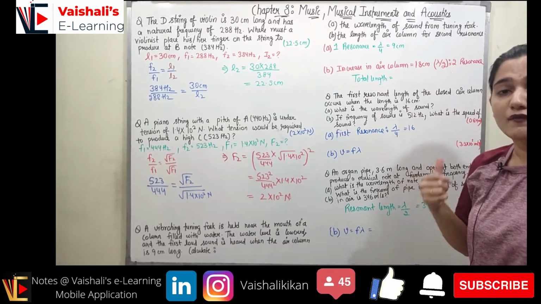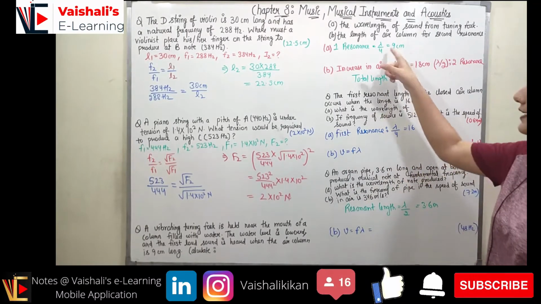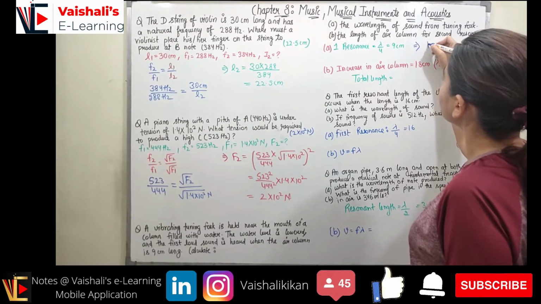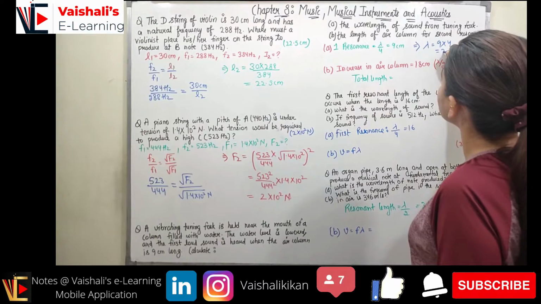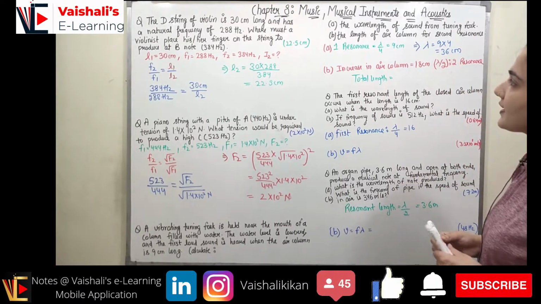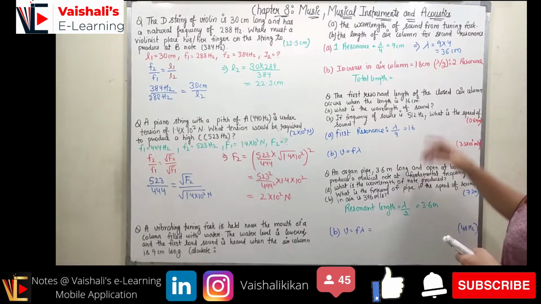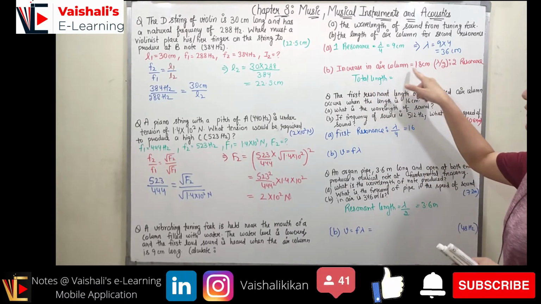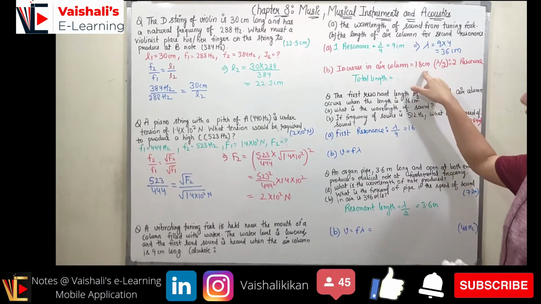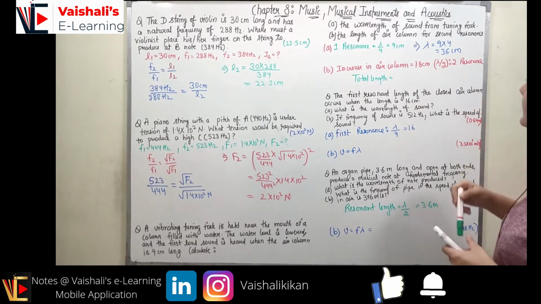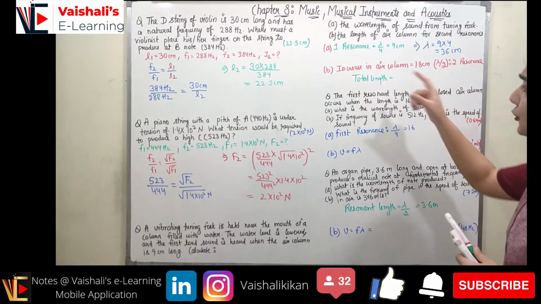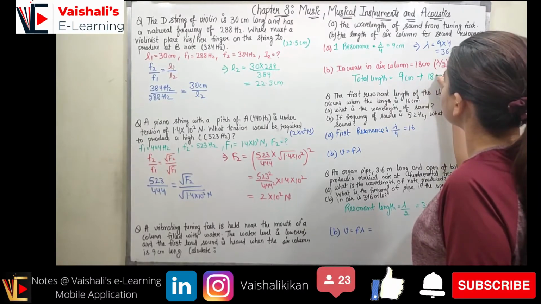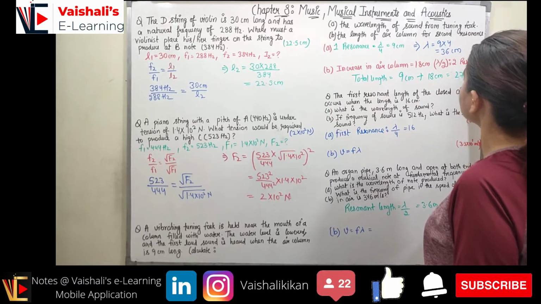So now we know the formula for first resonance. The first resonance occurs at lambda by 4, which is given as 9 centimeter. So now from here we can calculate the lambda, which is equal to 9 into 4, which is equal to 36 centimeter. Now the second thing that we have to find out is the length of the air column for second resonance. Now because the water is lowered, there would be increase in the column, so it will be equal to 18 centimeter, and we will be having the second resonance at lambda by 2, right? So now the total length will be equal to 9 centimeter plus 18 centimeter, which is equal to 27 centimeter, right?